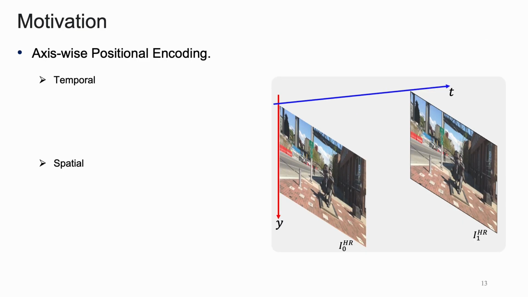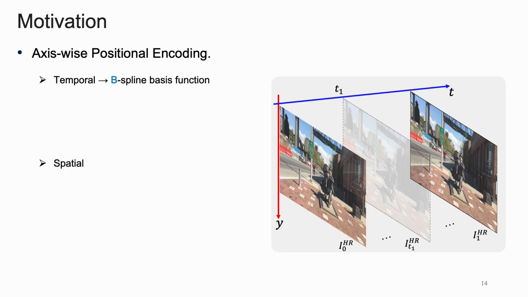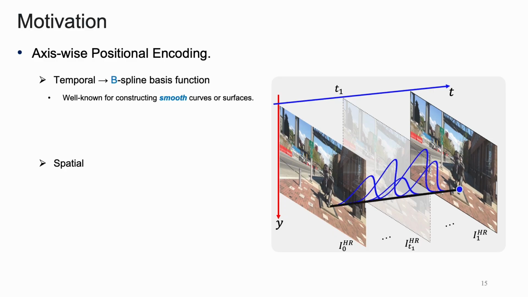Based on these motivations, we propose axis-wise positional encoding for CSVSR task to generate intermediate high-resolution frames. For temporal axis, we use B-spline basis function. It is a well-established method for modeling smooth and continuous signals. Therefore, it is well suited for capturing the continuous nature of video motion where objects move smoothly and continuously.